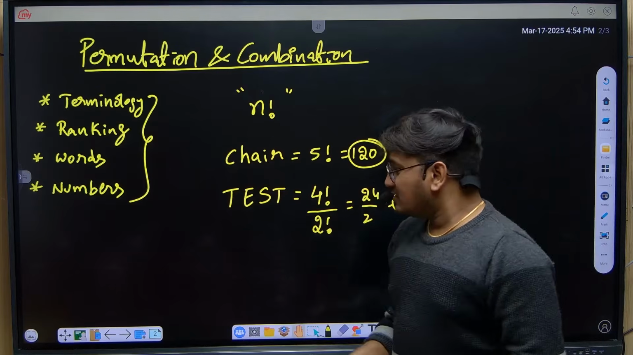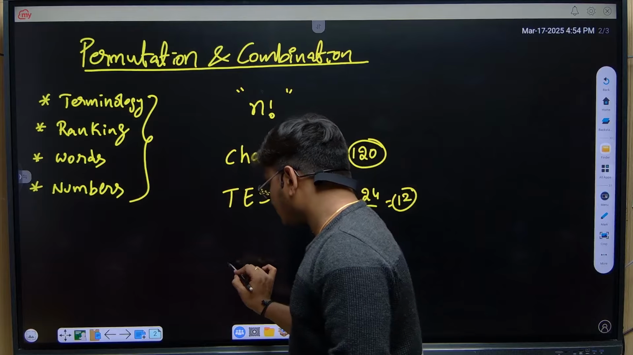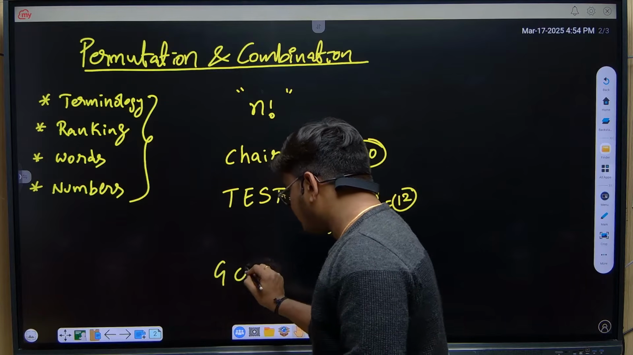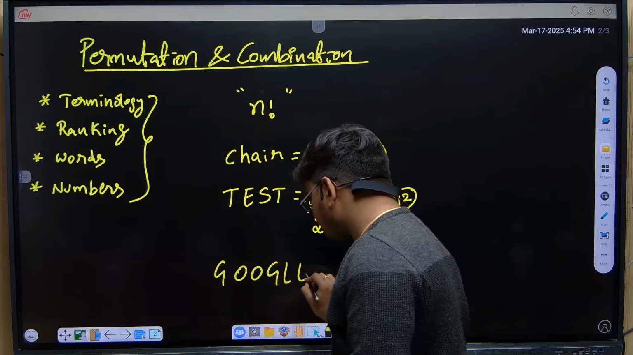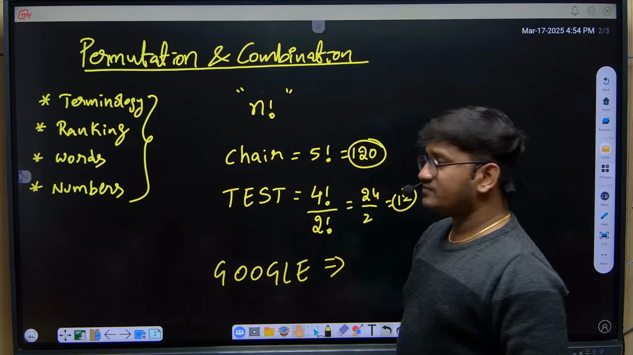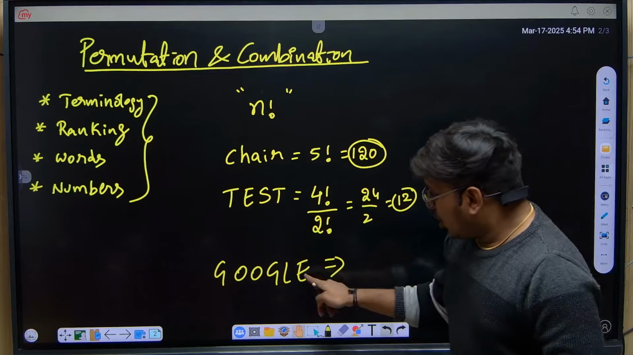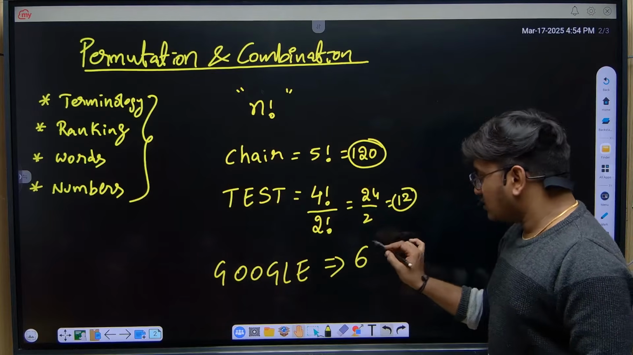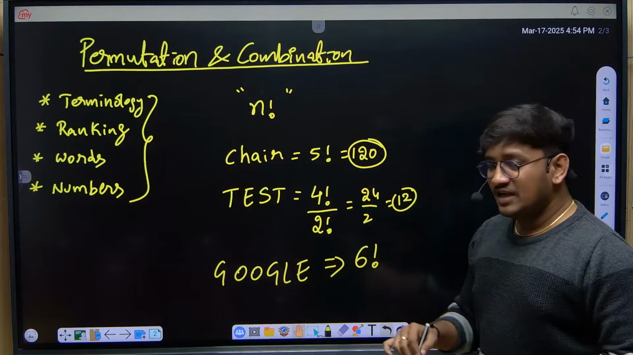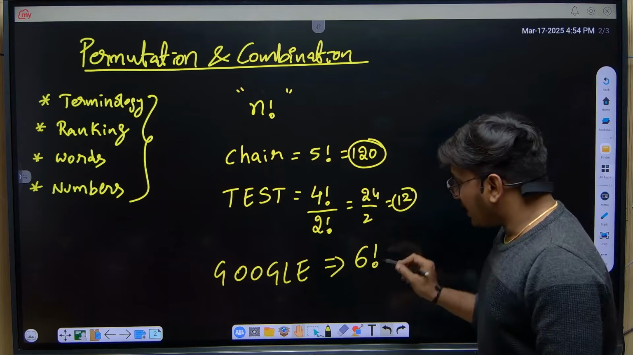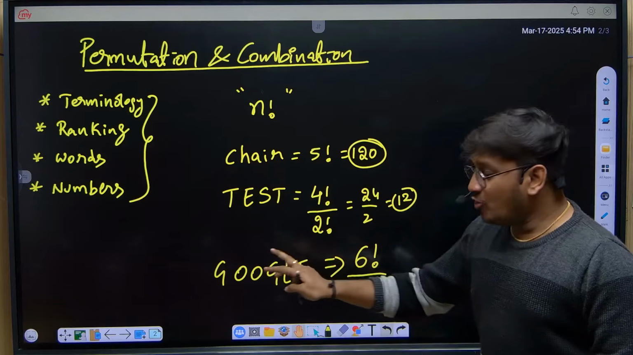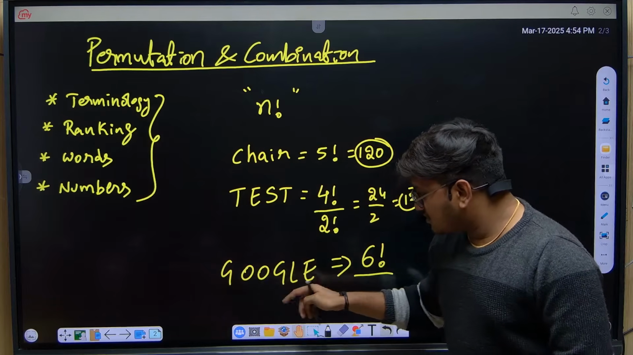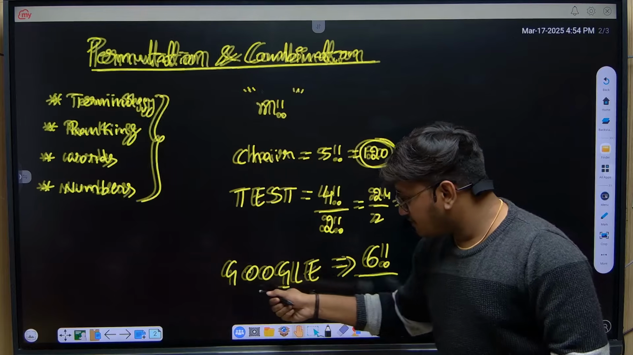Now the last word. We'll take the word Google. Just see how many letters there are in Google. There are 6 letters, so 6 letters can be arranged in 6 factorial ways, divided by the repeated letters. Here I can see 2 G's are repeated.